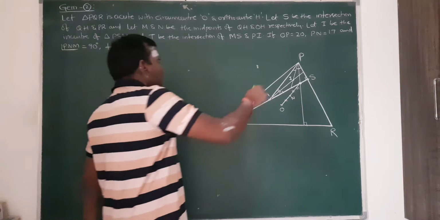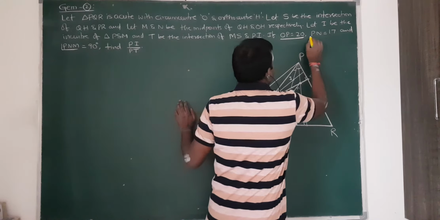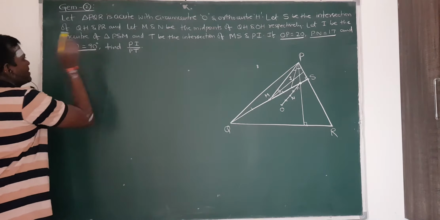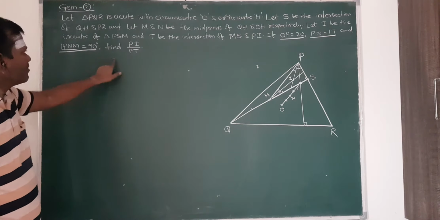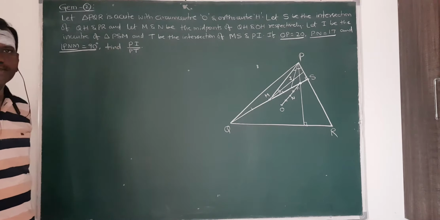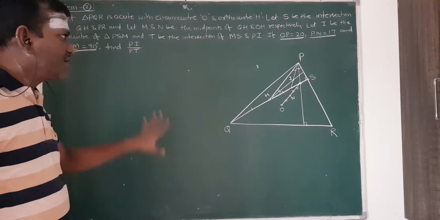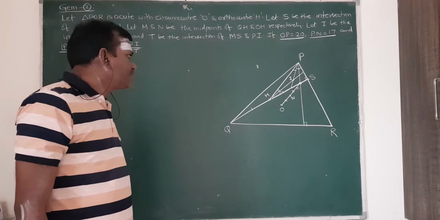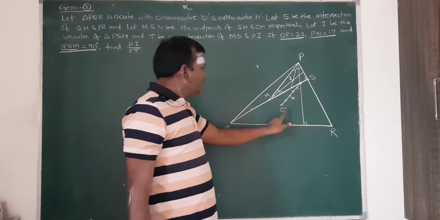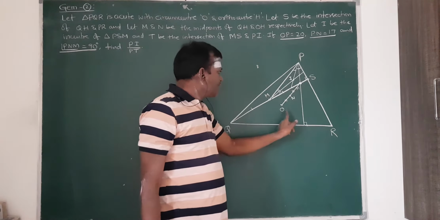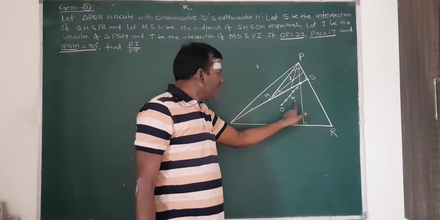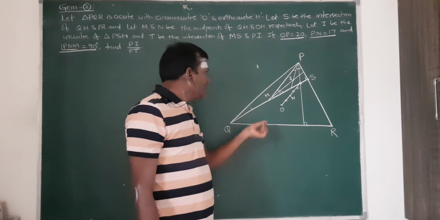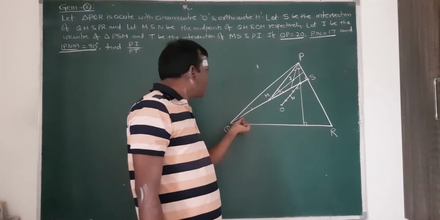And values are given: OP is 20 and PN is equal to 17. Angle PNM is equal to 90 degrees, given. We have to find out PI by PT. That is the question. So read the question carefully and see what data is given here. The orthocenter and circumcenter are given. The midpoint of them is given, N. Next, M is the midpoint of QH, given.